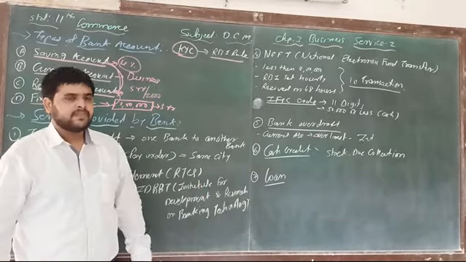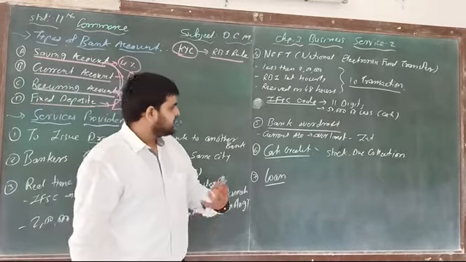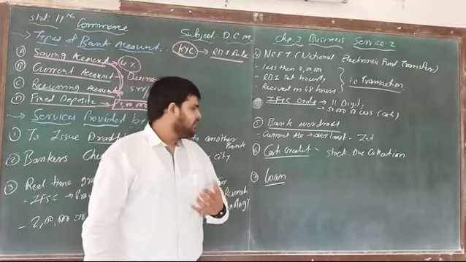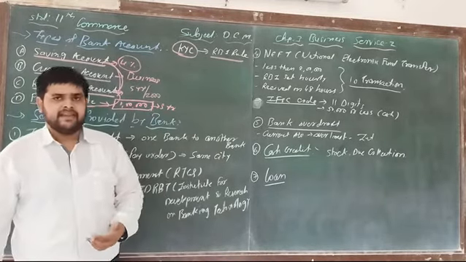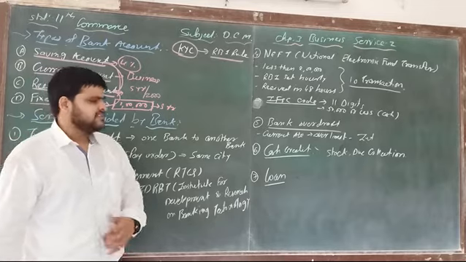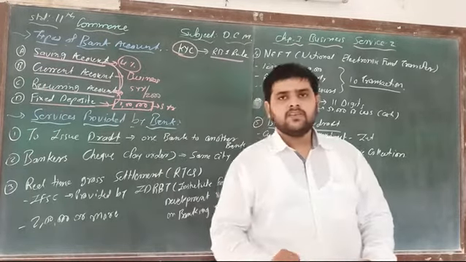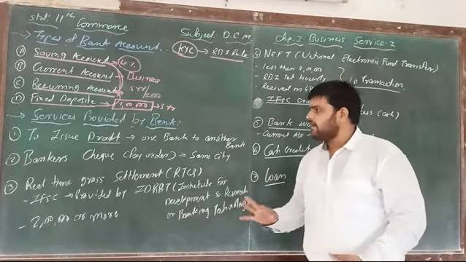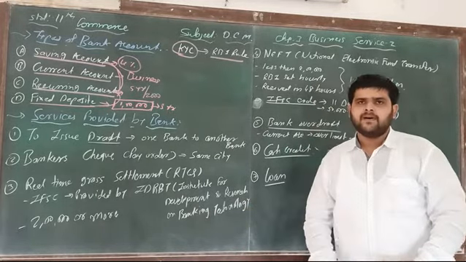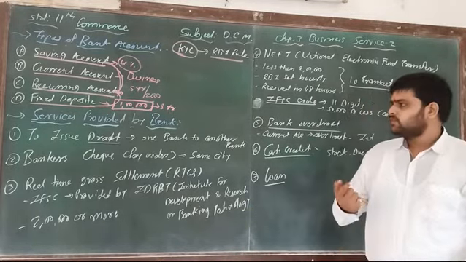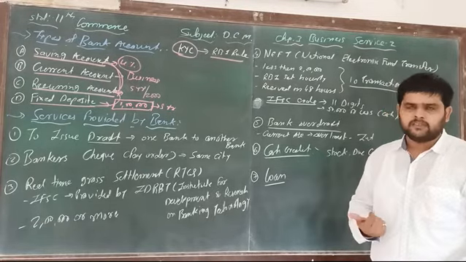Number 4. Number 5, that is bank overdraft. Number 6, cash credit. And number 7, that is loan. So these 7 services are provided by the bank to the general people or businessmen. One by one, we will discuss all the 7 points.